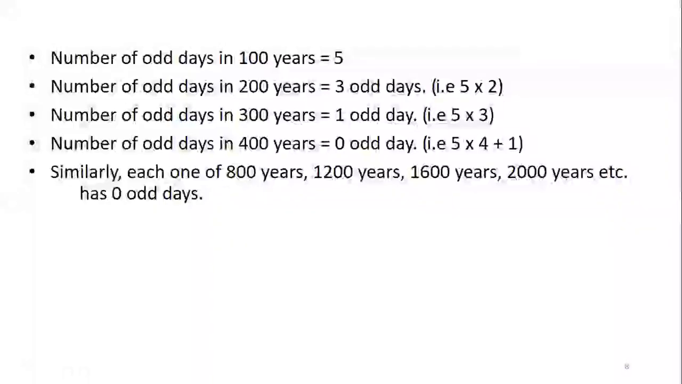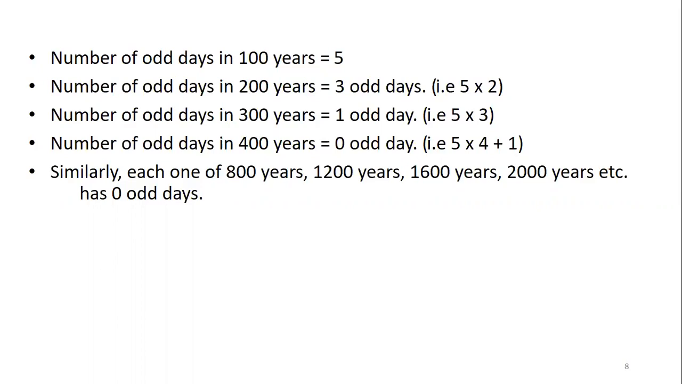There is an important point here. We are not considering the 100th year, 200th year and 300th year as leap years. They are just considered ordinary years, but every 400th year is a leap year. So only that century year contributes another 1 day. So that is totally 21 days. 21 divided by 7, 0 odd days.